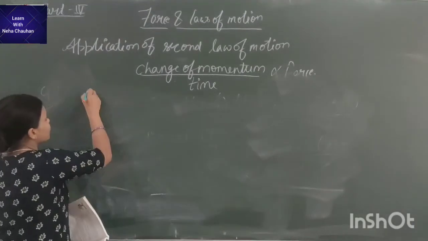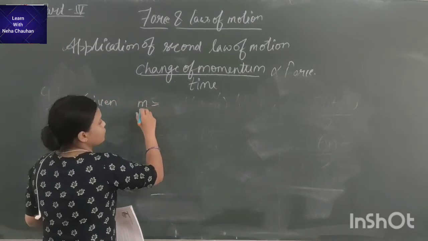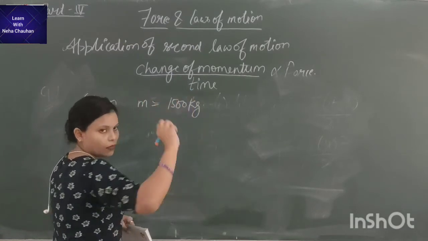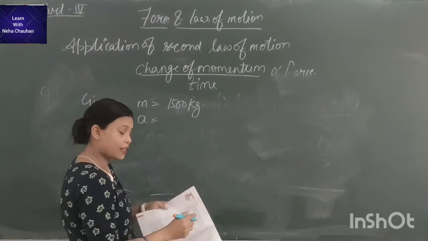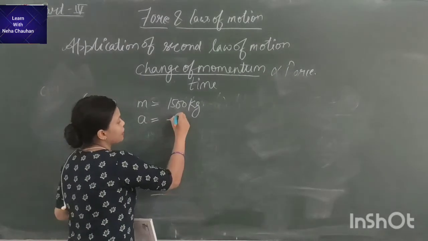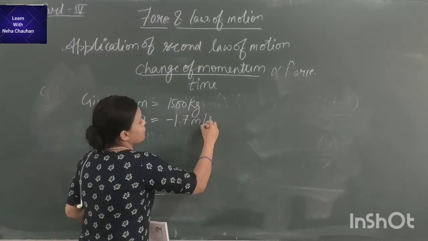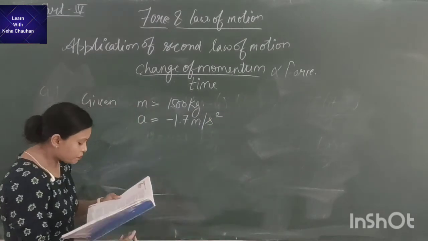So, we are given the mass of the vehicle as 1500 kg, and the acceleration in the opposite direction, so we write it as minus 1.7 meter per second square.